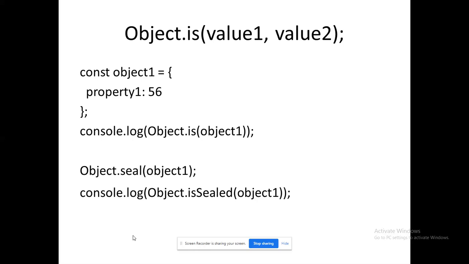So what will happen? console.log of Object.isSealed of object1. Ultimately, what will happen? isSealed of object1 is going to give us a true, because we have sealed that object. The object is going to check isSealed. Yes, it is sealed.